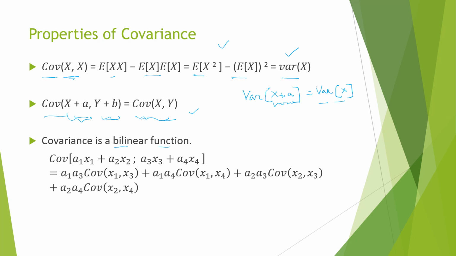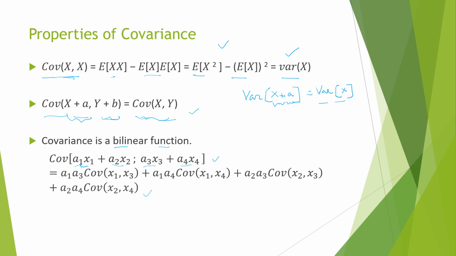We can verify this property. Suppose you consider covariance of a1x1 plus a2x2, comma, a3x3 plus a4x4, then if you substitute these values, we get this result. How can we understand this? You take the product of these two terms here, a1x1 into a3x3.